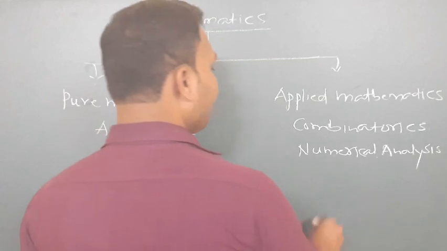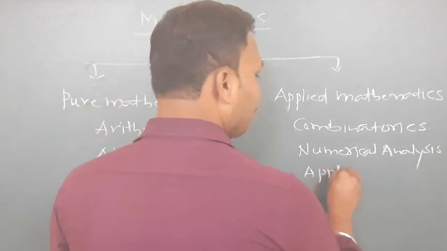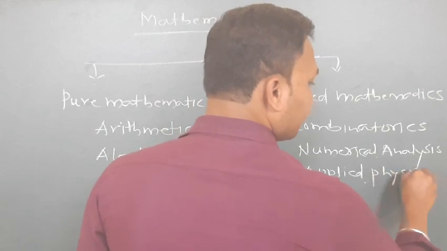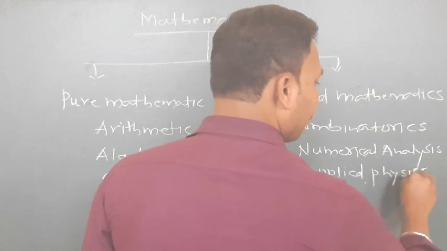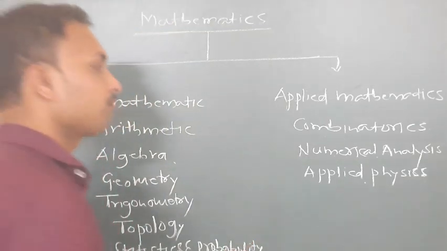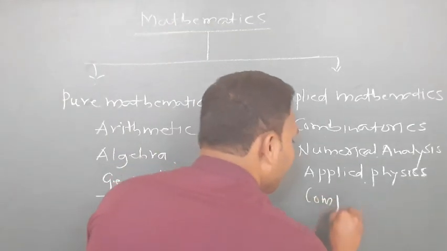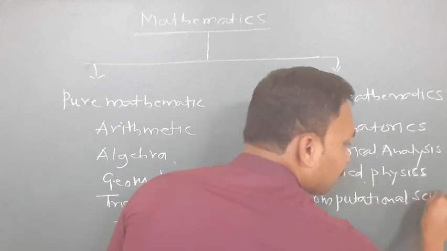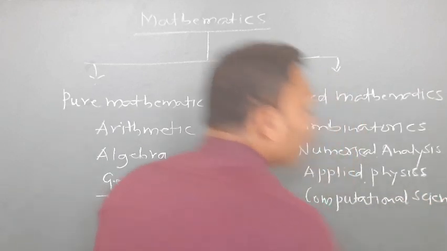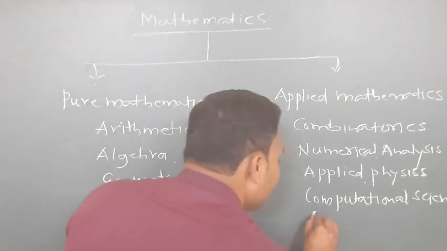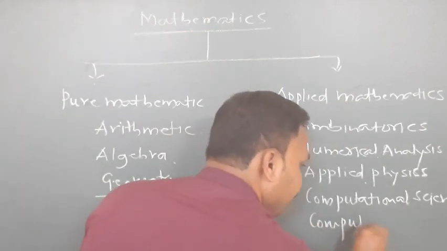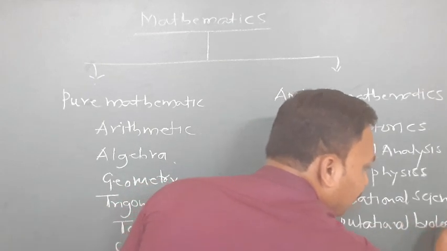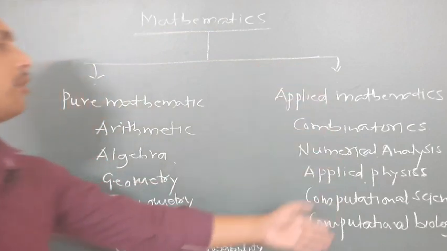So next one we have again applied physics, computational science, computational biology. So see, these are all kinds of mathematics.